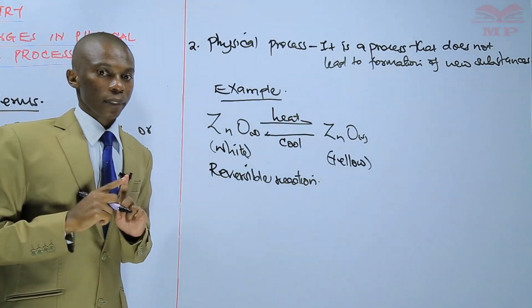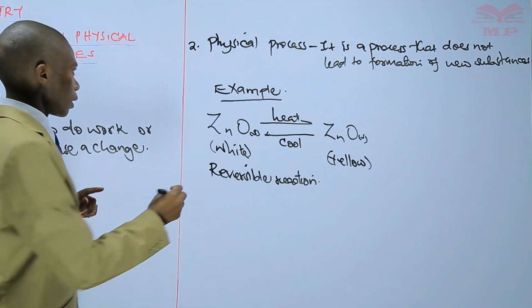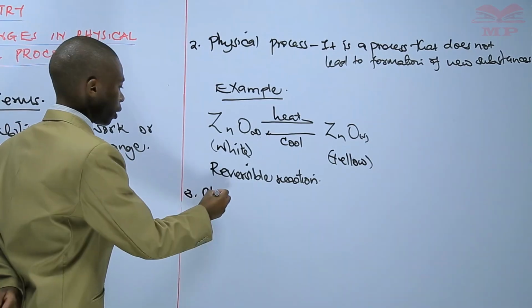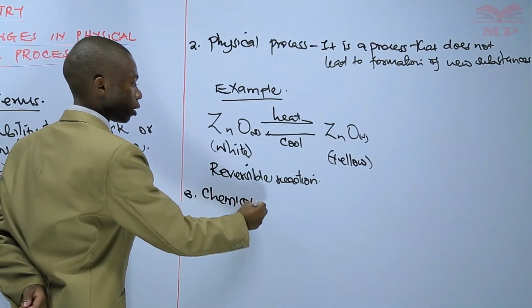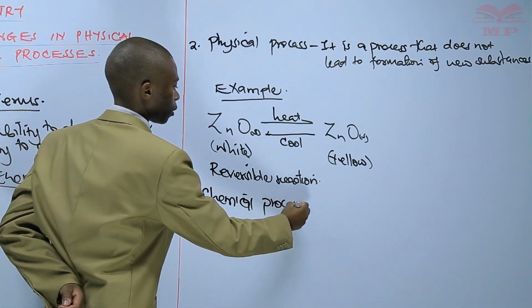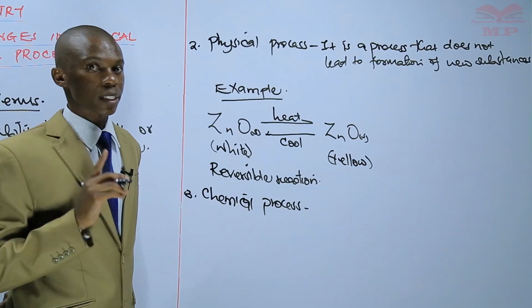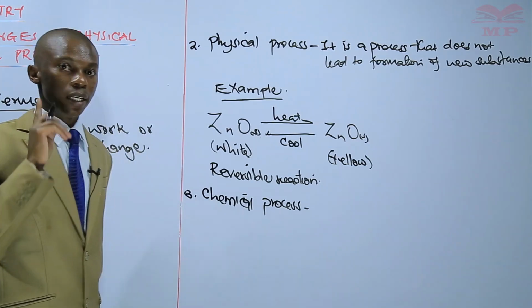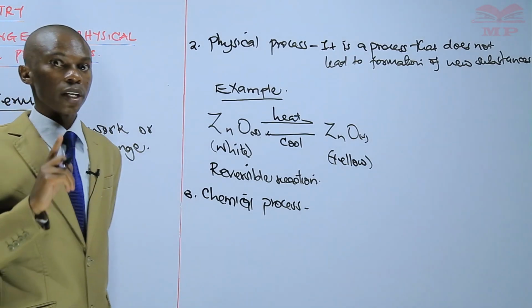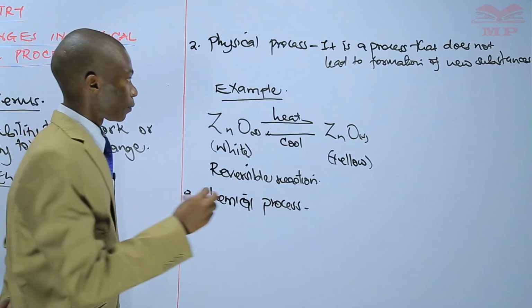The third term is a chemical process. A chemical process is a process that leads to formation of new substances.